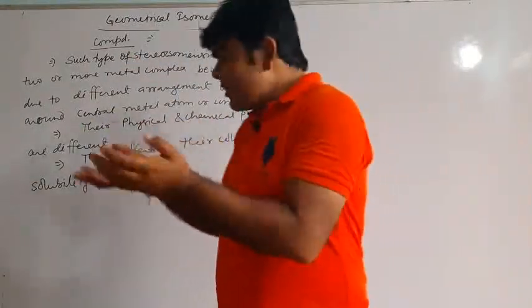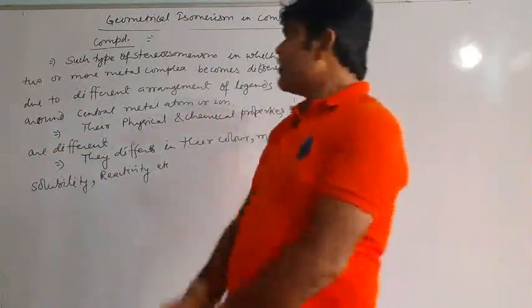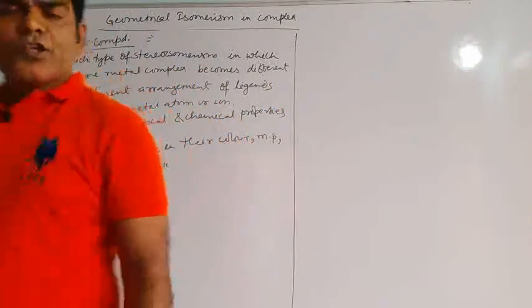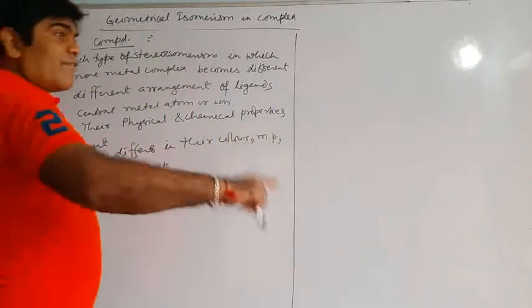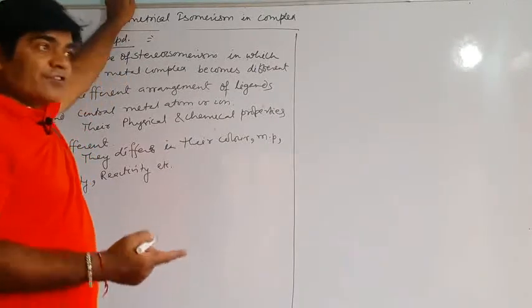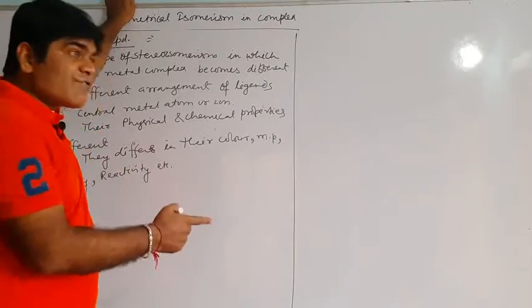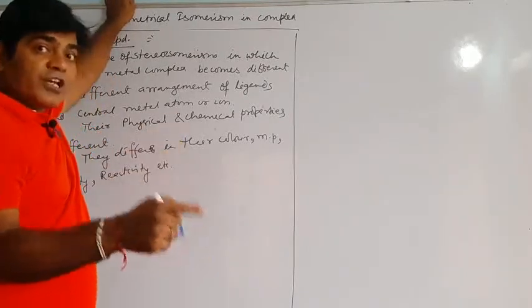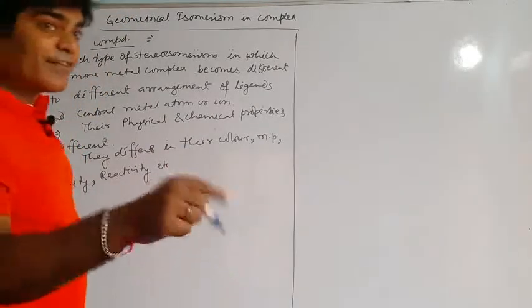So interconversion of geometrical isomers does not take place. That's why these are stereoisomers, differing in the arrangement of ligands in space around the central metal atom or ion. Since their structures are different, they exist as different compounds.